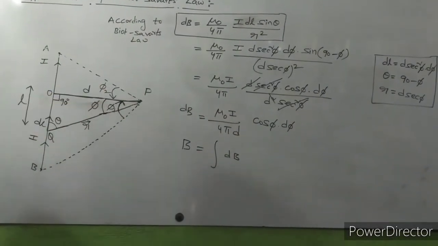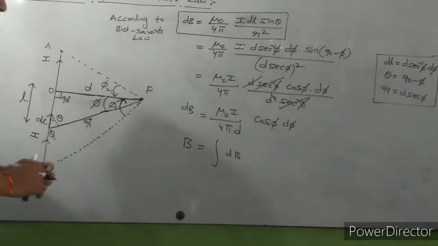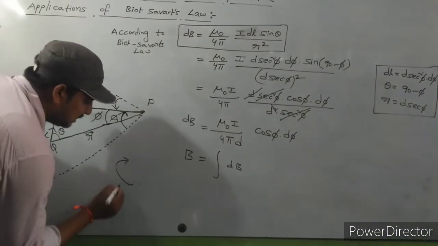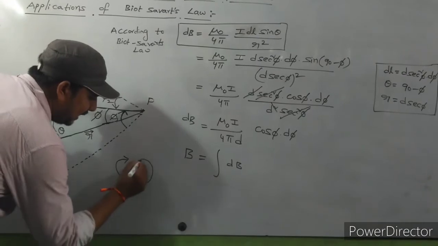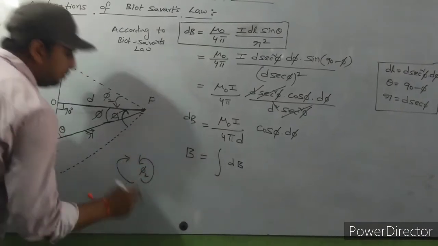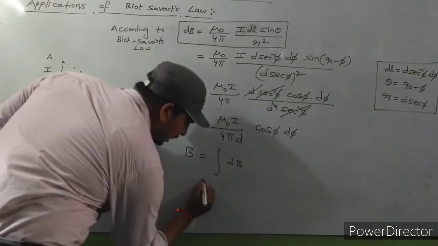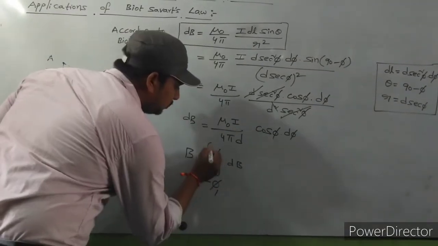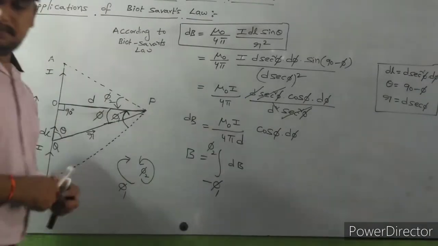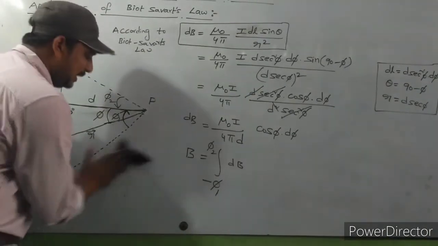But these two angles are in opposite directions. You know already, phi 1 is in the upward direction like this, and phi 2 is downward, in this direction. Here phi 1 and phi 2 are both in opposite directions. That's why the limits are minus phi 1 to phi 2.